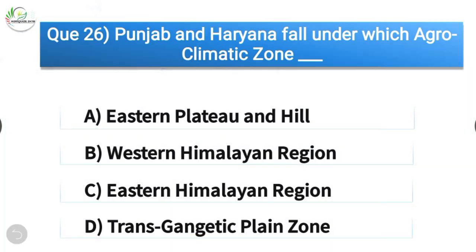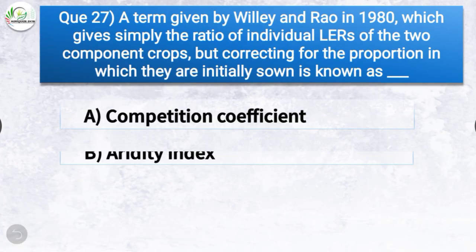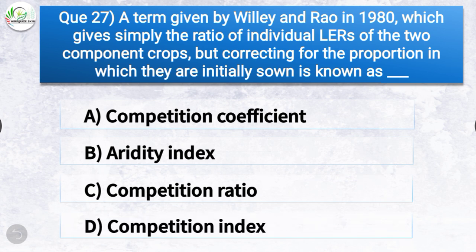The next question is, a term given by Willey and Rao in 1980, which gives simply the ratio of individual LERs of the two component crops but corrects for the proportion in which they are initially sown, is known as. The options are competition coefficient, aridity index, competition ratio, or competition index. The correct answer is option C, competition ratio.